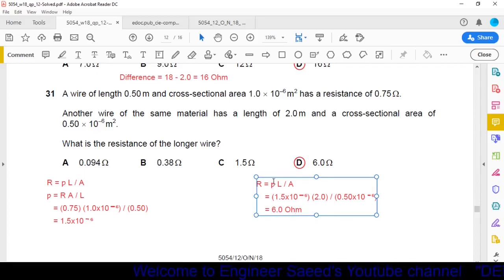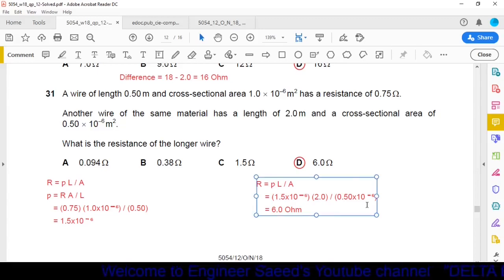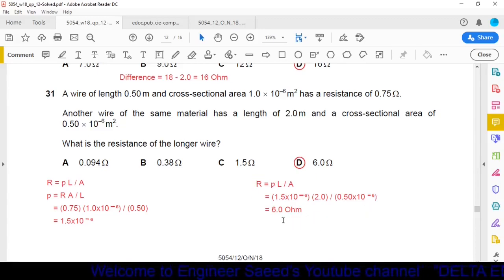Now the length of the second wire is 2 meter and the cross-sectional area of the second wire is 0.5 × 10^-6. By solving this, we get the answer 6 ohm, and 6 ohm is given in option D. So option D is the correct one.